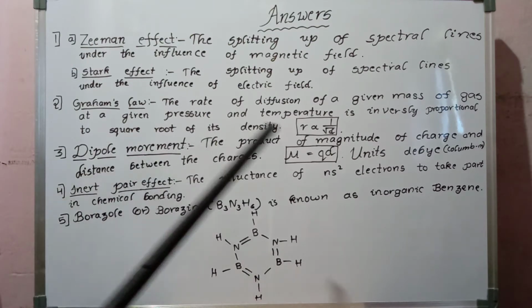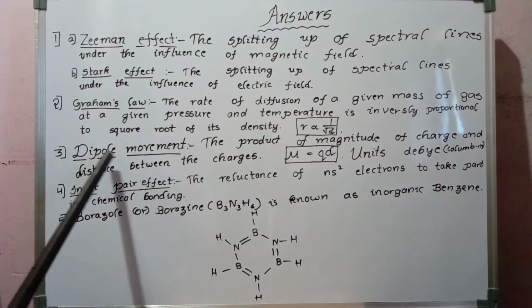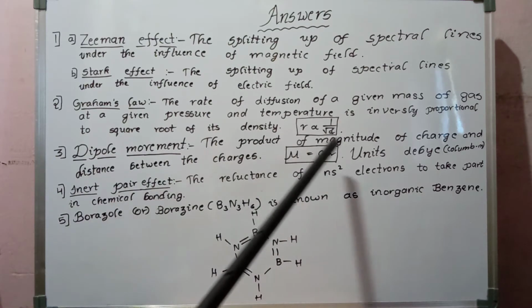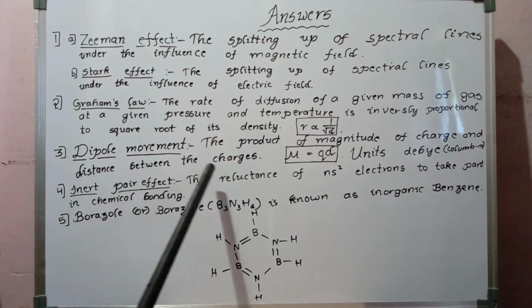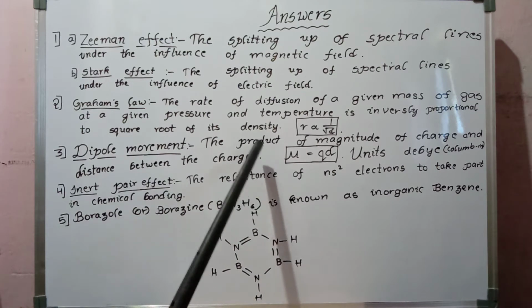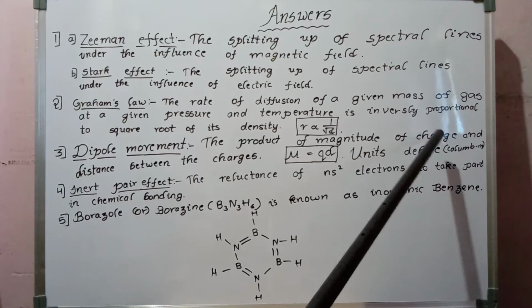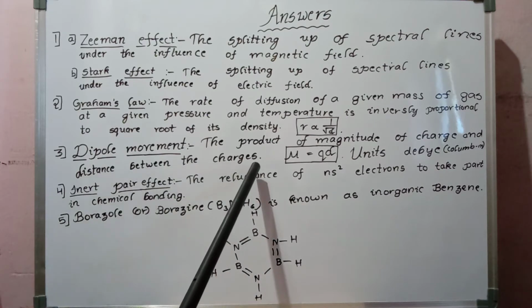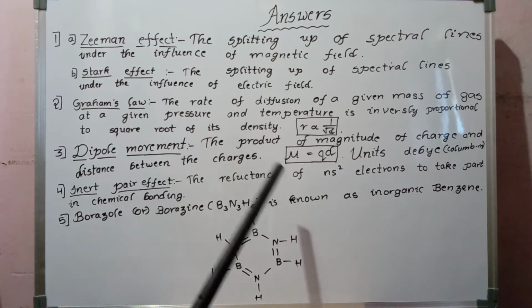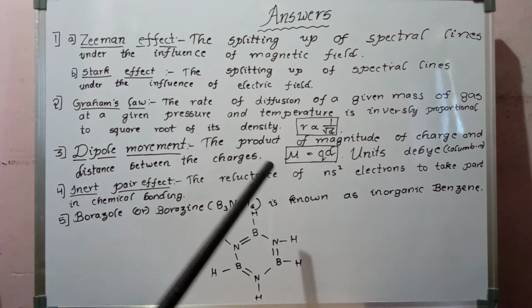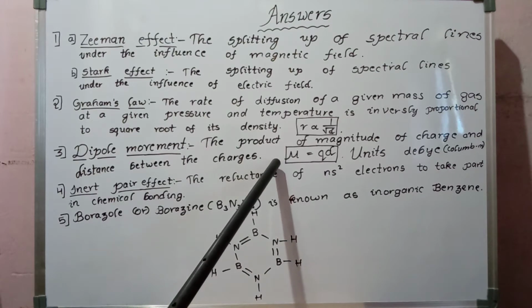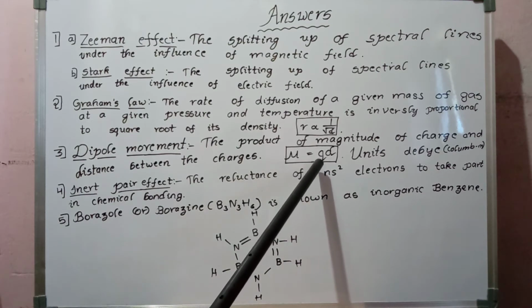So regarding these two, the dipole moment is defined as the product of the magnitude of charge and the distance between the charges. Either of the charges we can take, positive or negative, but the charge will be the same. So mu, the dipole moment, is the product of charge and distance, q into d only. Mu is equal to q into d.